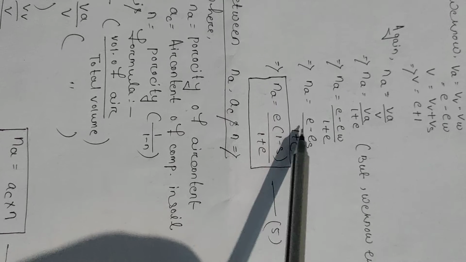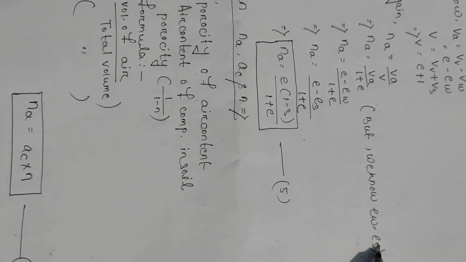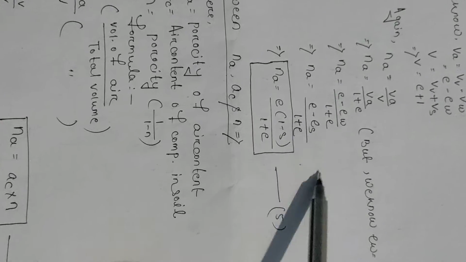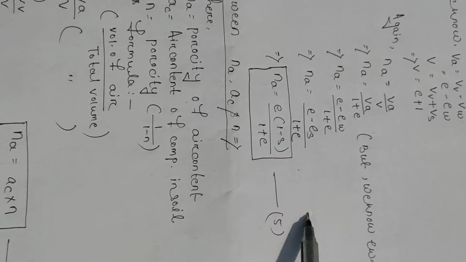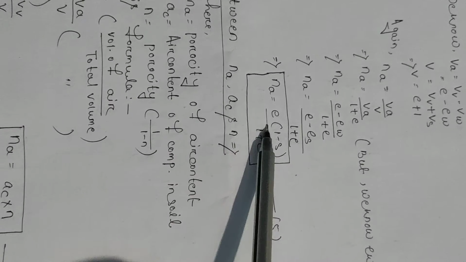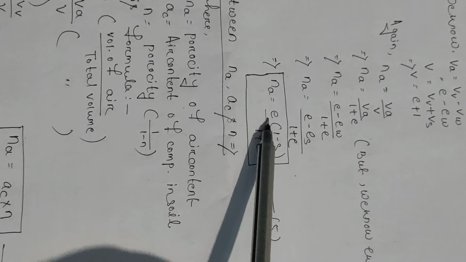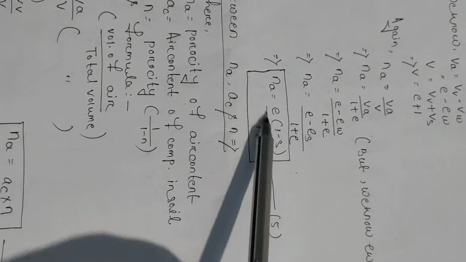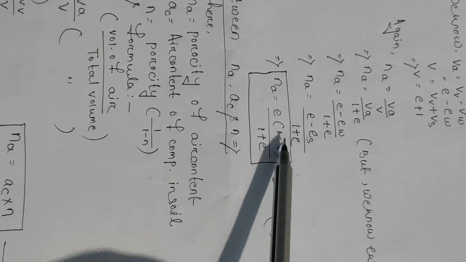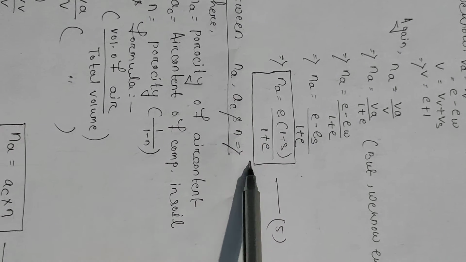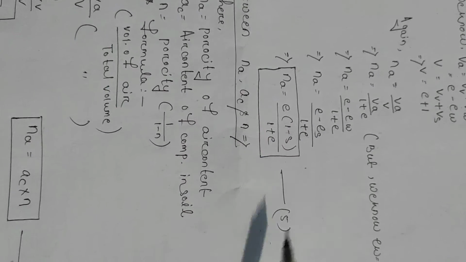So Na equals e minus ew, equal to es, ew same as es. So Na equals e minus es divided by 1 plus e. So Na equals e, taking e common, e into 1 minus S, divided by 1 plus e. So this is formula 5.